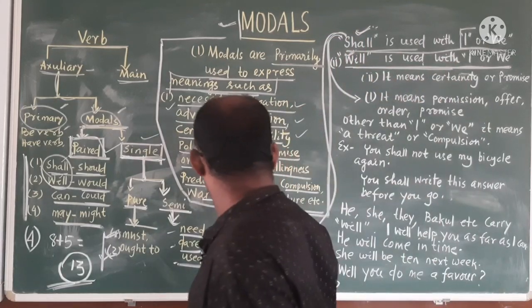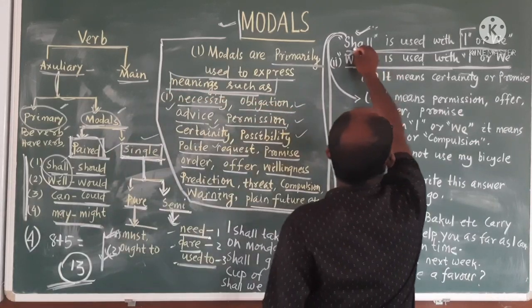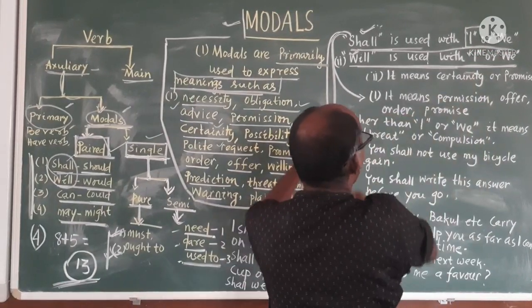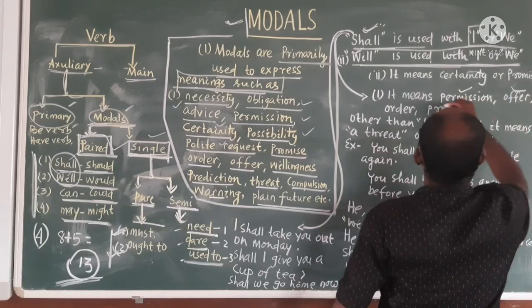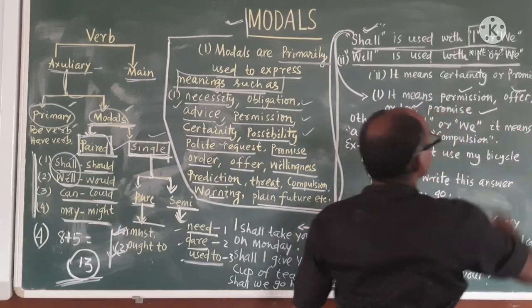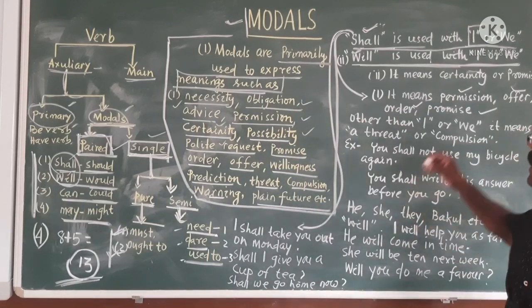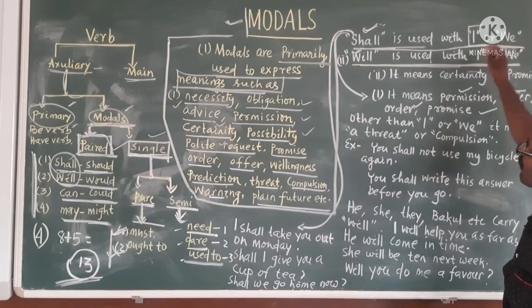Please remember, if you are using shall with I or we, what does it mean? It means permission, offer, order, promise.